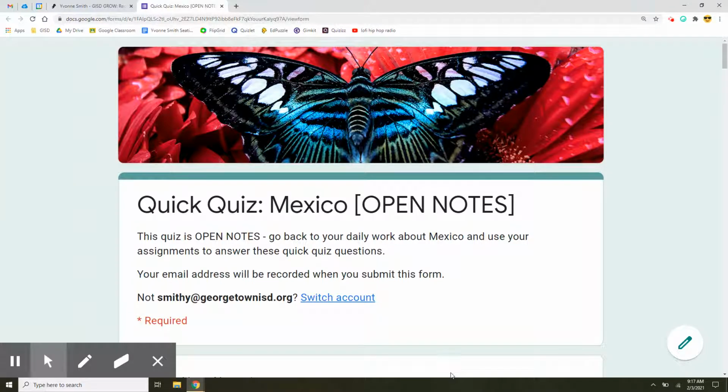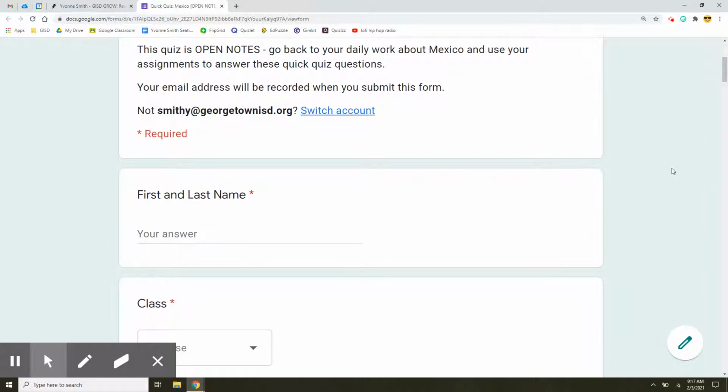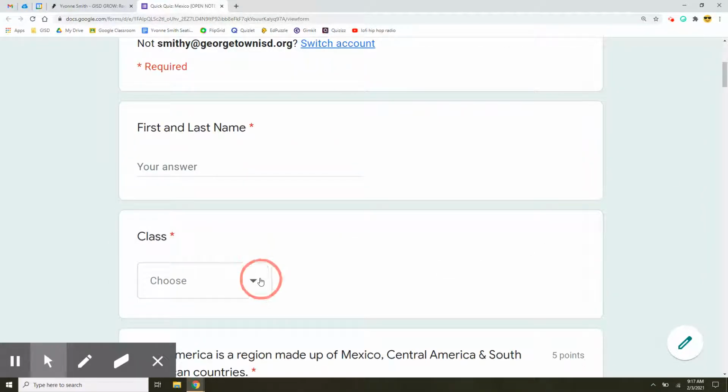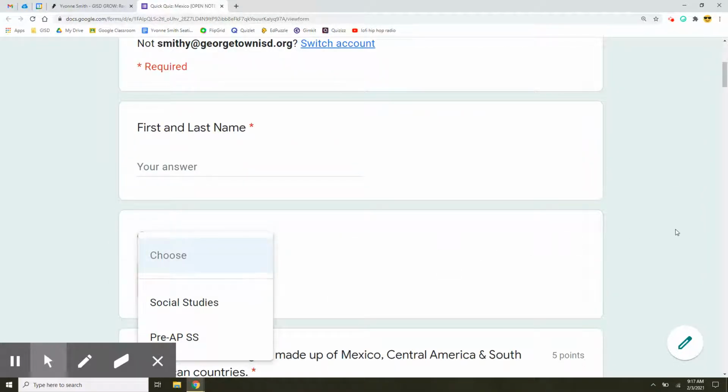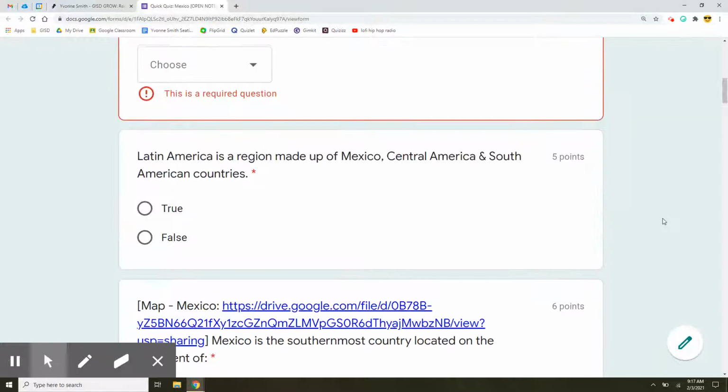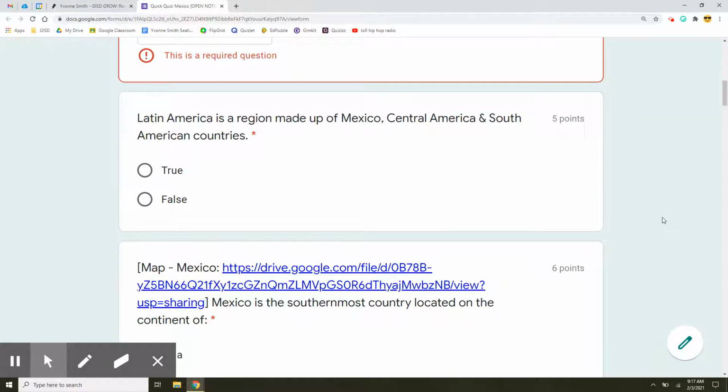Mrs. Smith is going to read out loud today's quick quiz about Mexico. Remember that it is open notes, which means you can go back to last week's daily work about Mexico and use all of your assignments to answer these quiz questions. Let's begin with your first and last name and pull down whether you are in social studies or pre-AP social studies. Latin America is a region made up of Mexico, Central America, and South America.